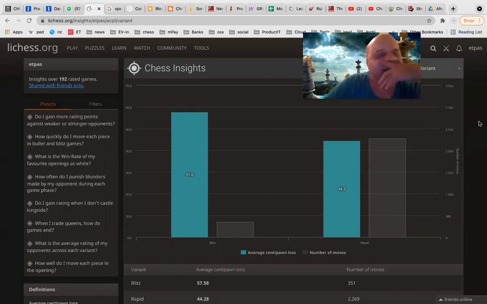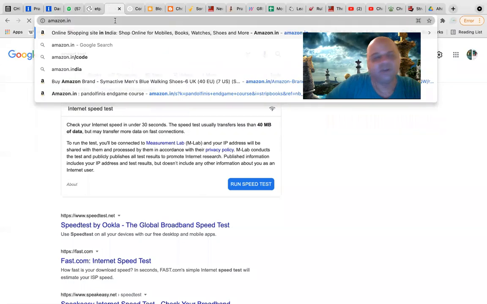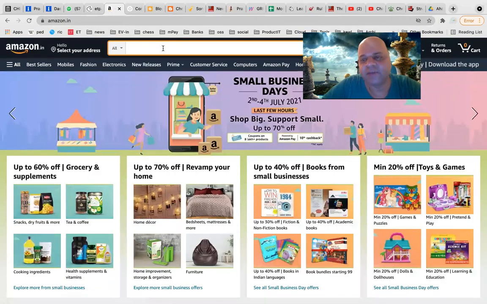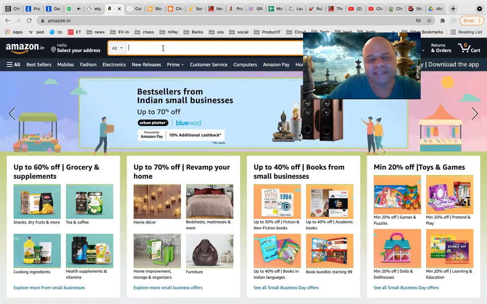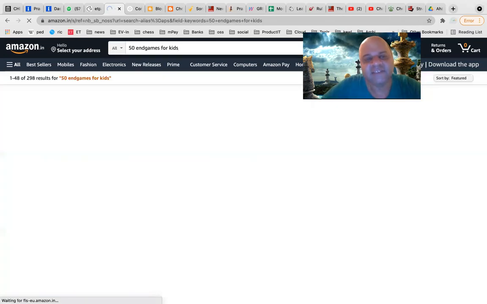If not, then I wanted to also tell you about these 4 books which are very good. Yesterday I told it in the L3 class. Let me go to Amazon.in. There is a publication called Gambit Chess. They put out a lot of books, but I recently came across their books, there is a series for chess for kids.